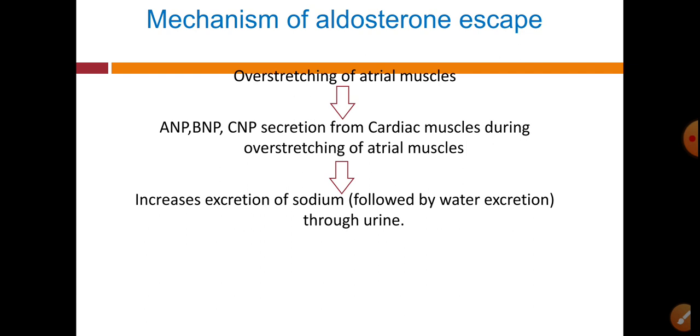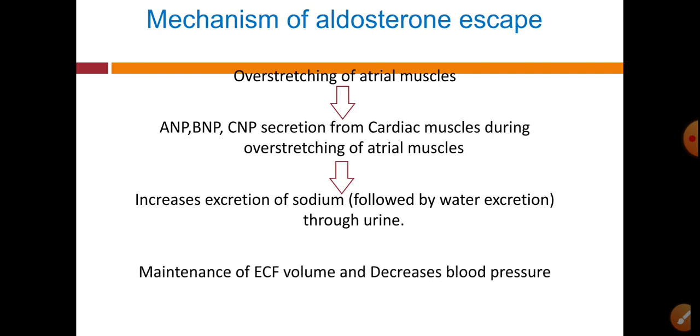Natriuretic means excretion of sodium through the urine. So these proteins are called natriuretic proteins A, B and C. All these proteins increase excretion of sodium, and along with sodium there is excretion of water also, so the increased ECF volume is maintained with the help of increased excretion of sodium as well as water through the urine. So our ECF volume is maintained, and our blood pressure is also maintained or decreases.